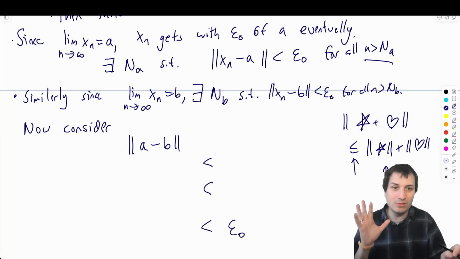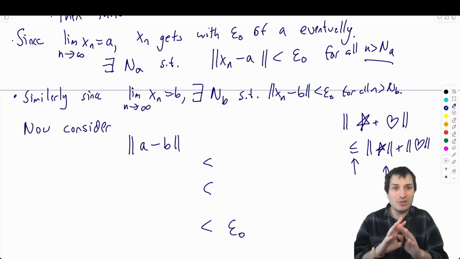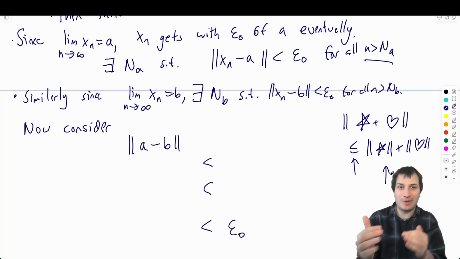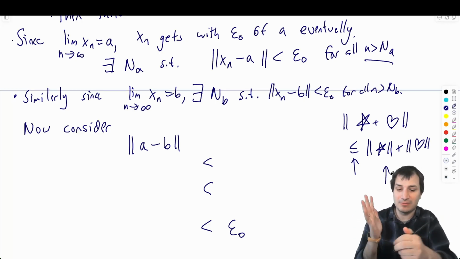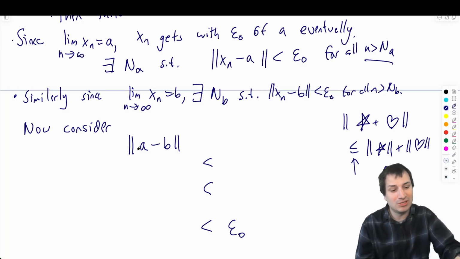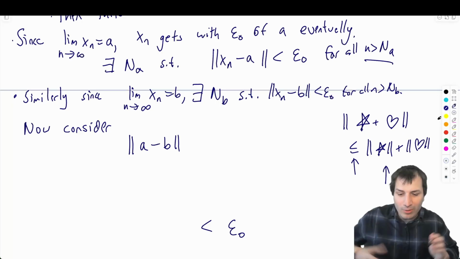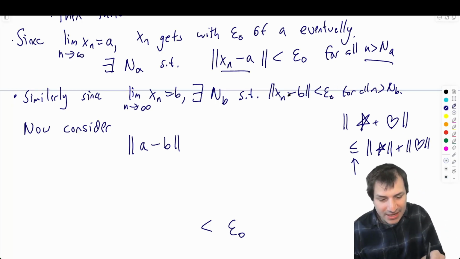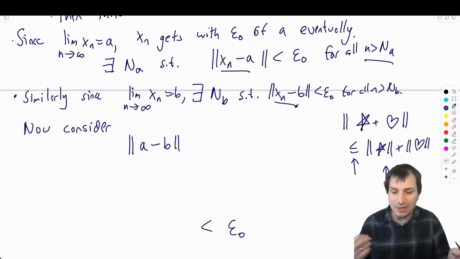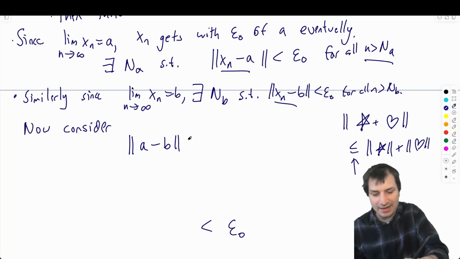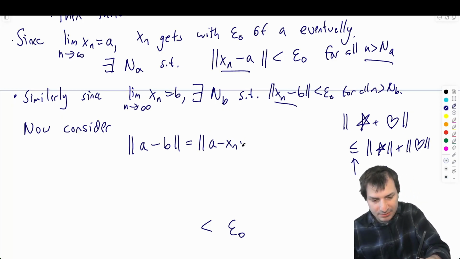I'm getting ready to use the triangle inequality. Of course, you could conceptualize it a bunch of different ways, but this is the way I find helpful. What do I want? What do I have? What am I going to use? That's how I'm thinking about it. Okay, let's do it. So |a minus b|, what do I actually have? I have xn minus a and xn minus b. So I better make these xn's appear, and this is one of those situations where you can add and subtract. So a minus b is the same as a minus xn plus xn minus b.